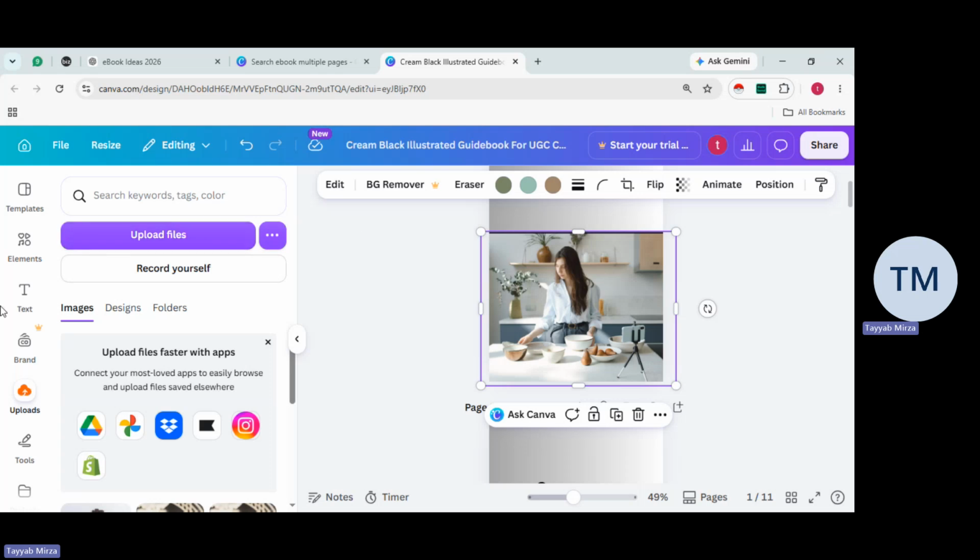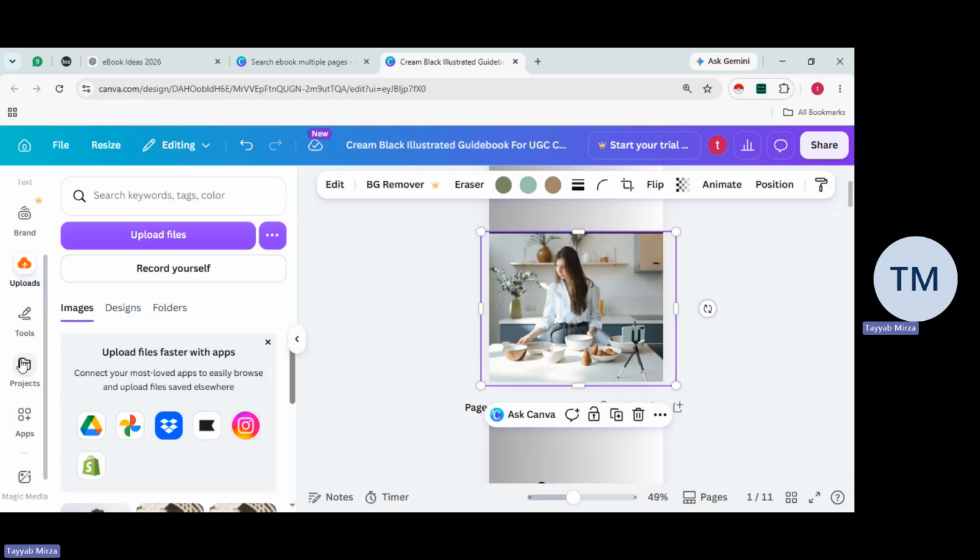But if you don't have any pictures, you don't have to worry, because Canva can provide you a lot of pictures for free that you can use. And it has good quality pictures as well, just to let you know. So you can upload those pictures over here.